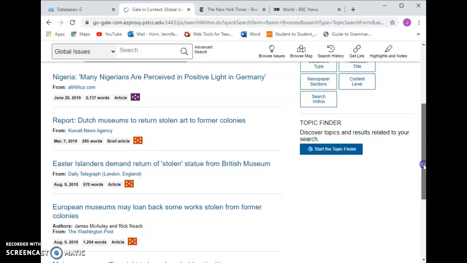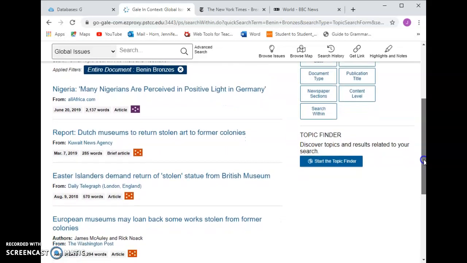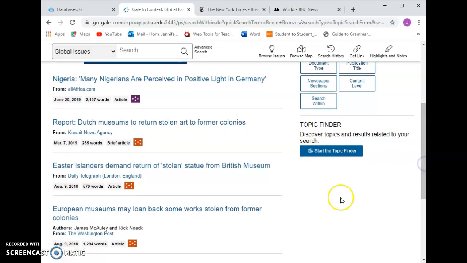And so now lots of people think that they should be taken back to Nigeria so that the people whose culture this is can enjoy them there. There's a lot of controversy about whether they should be taken or whether they should be left at the British Museum. So it's something that's been in the news a lot recently, and you see a lot of articles here that are recent.